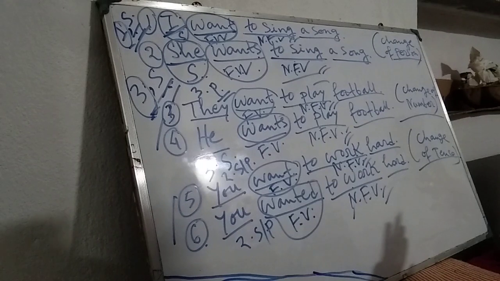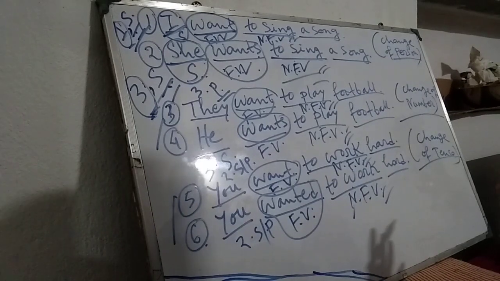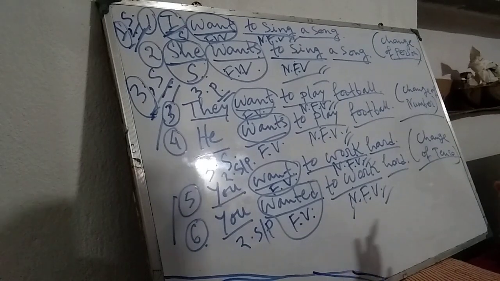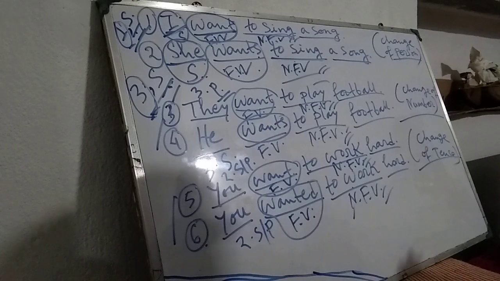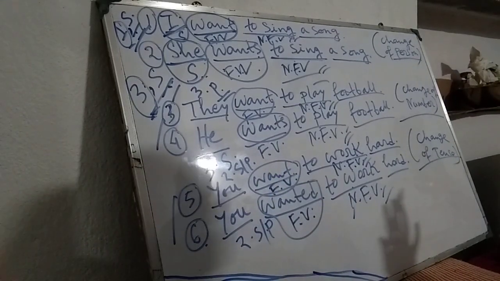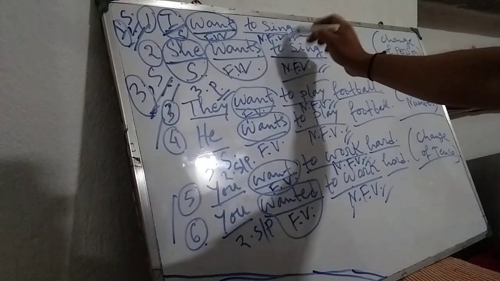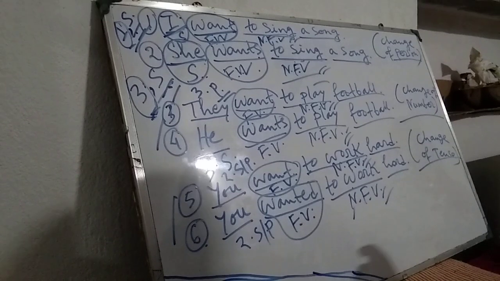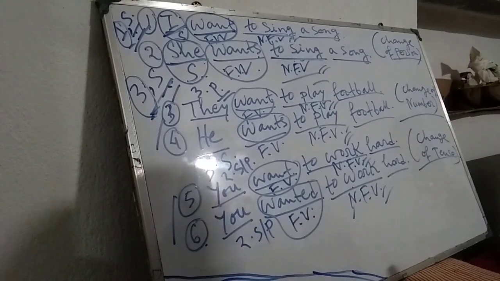Understood? But remember one thing, it is not the end, it is just the beginning, because there are lots of classifications of non-finite verbs also. Here I have given only one type: to sing, to play, to work. That means infinitive I have given here.